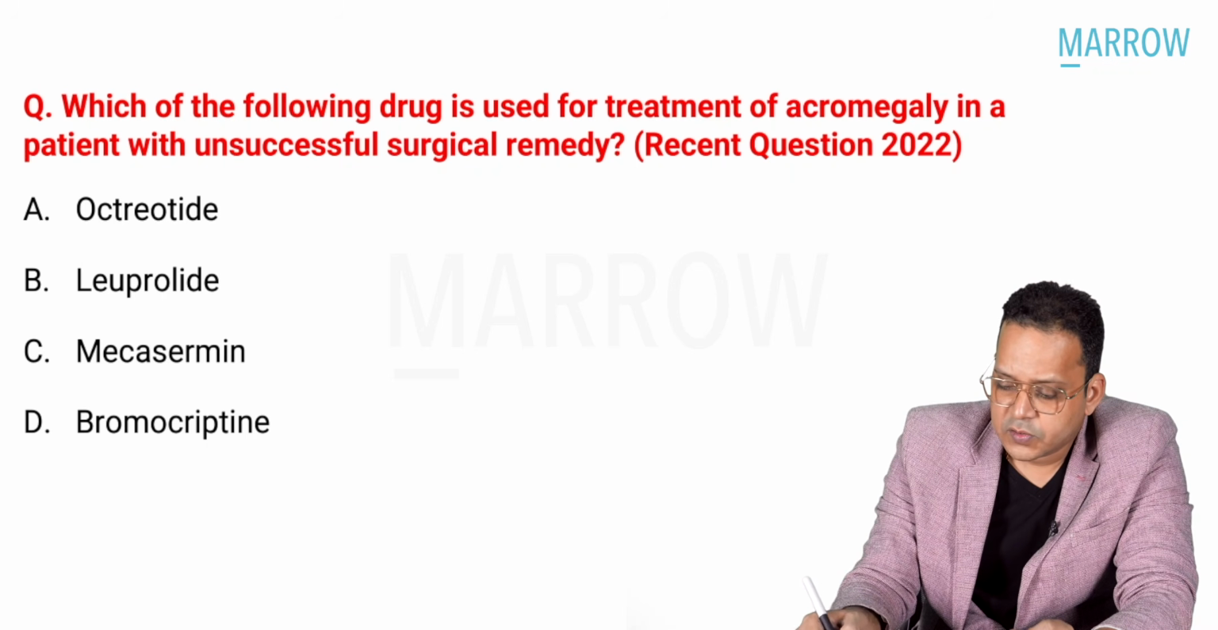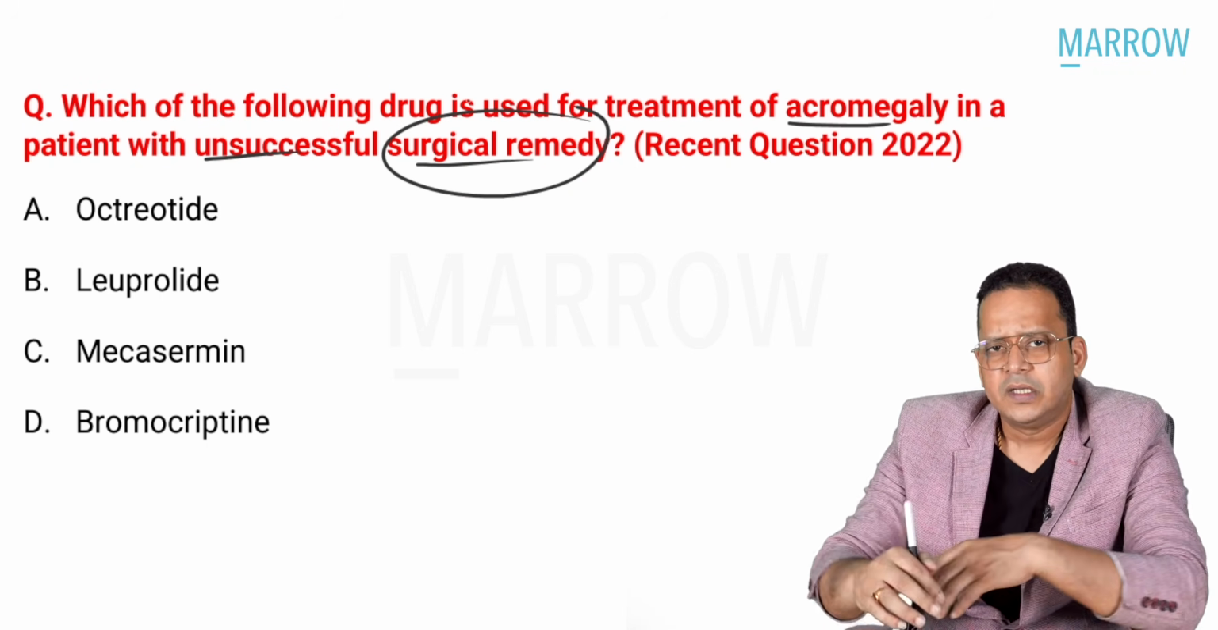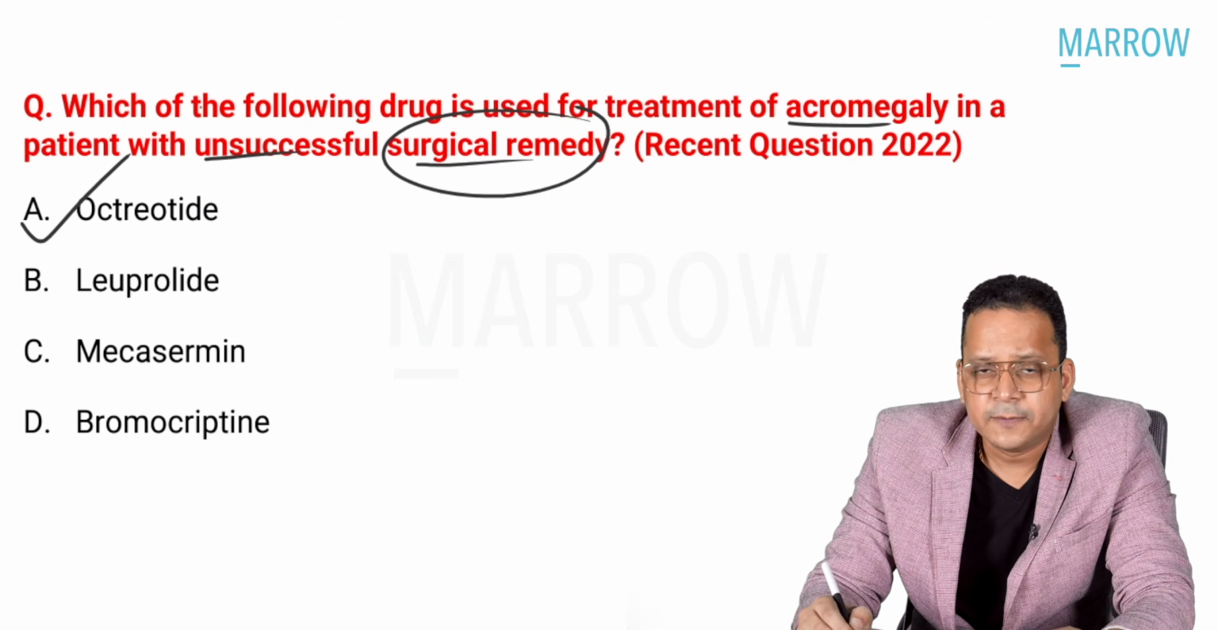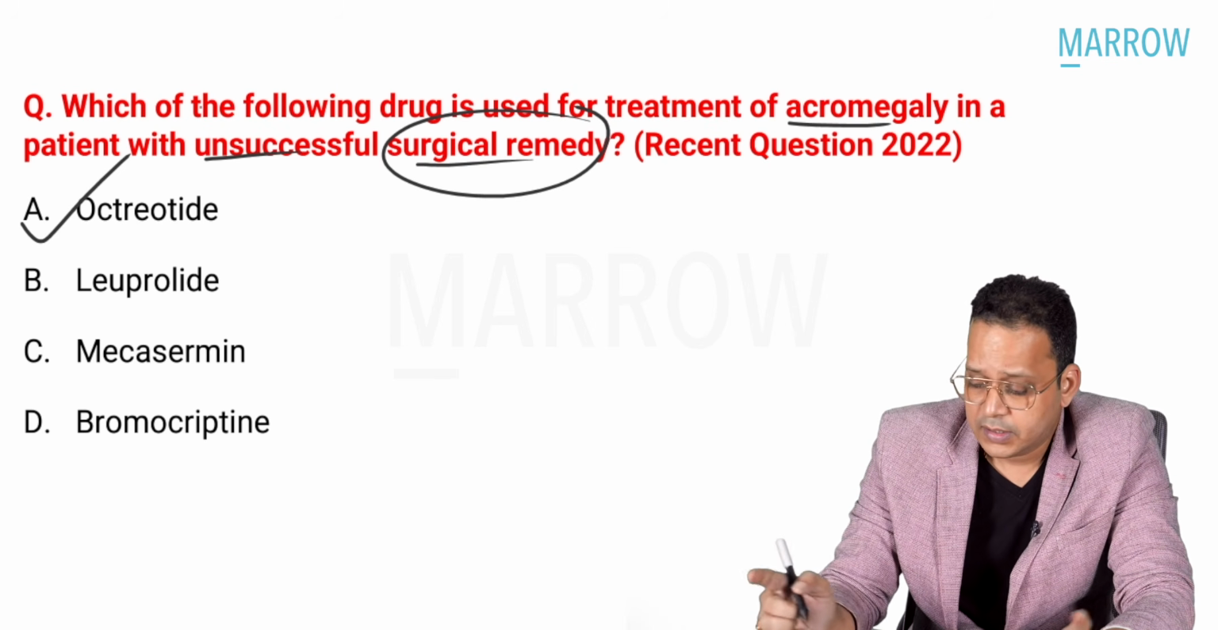Which of the following drug is used for treatment of acromegaly in a patient with unsuccessful surgical remedy? See, acromegaly, first of all, we will do surgical treatment, right? And if the patient does not respond, then I go for drugs which are somatostatin analogs, and the only one here is octreotide. If the patient does not respond to octreotide, then I can add pegvisomant, which is a growth hormone receptor blocker, right?